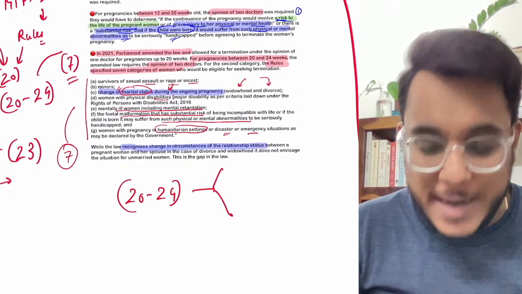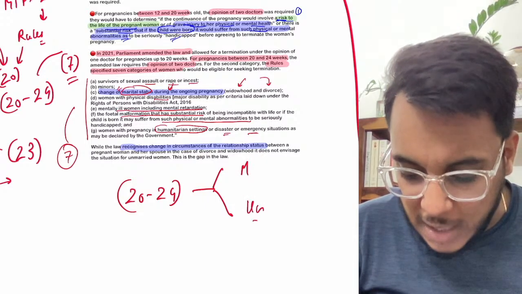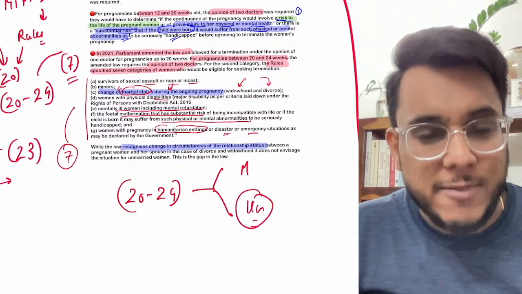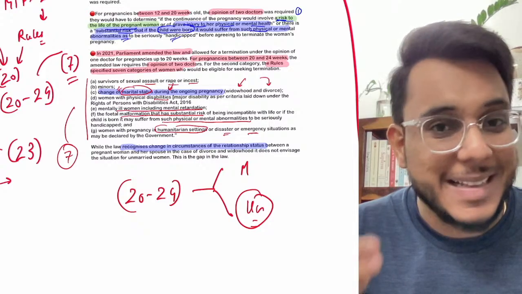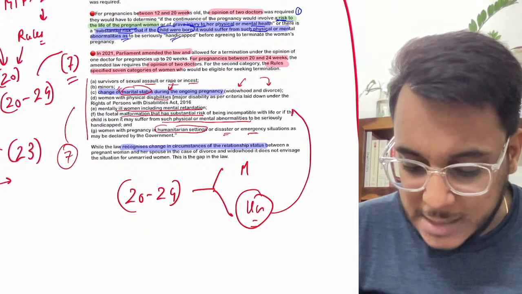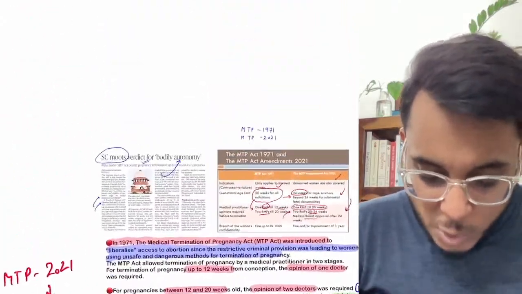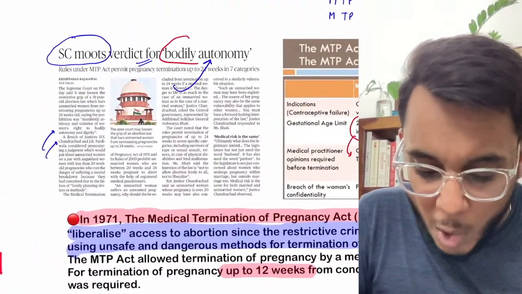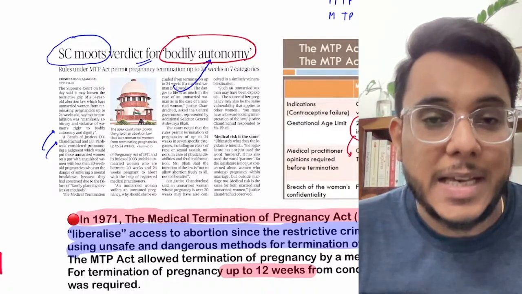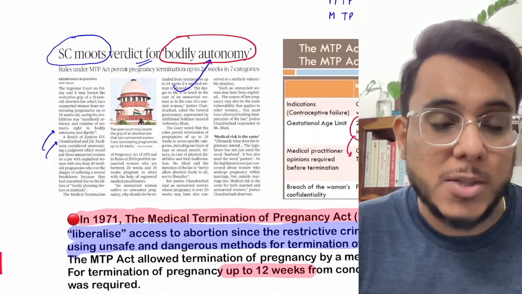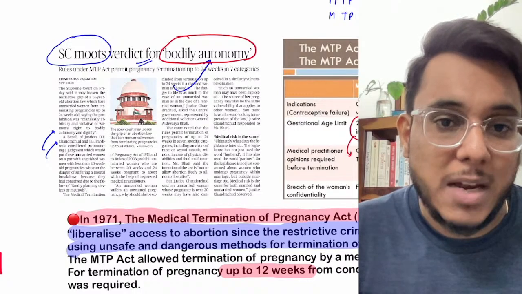it discriminates between married women and unmarried women. Unmarried women, if they are over 20 weeks pregnant, don't have any ground under these conditions. Is it clear? They don't have any right. So the Supreme Court says that the bodily autonomy, bodily integrity and reproductive rights of unmarried women are getting violated.